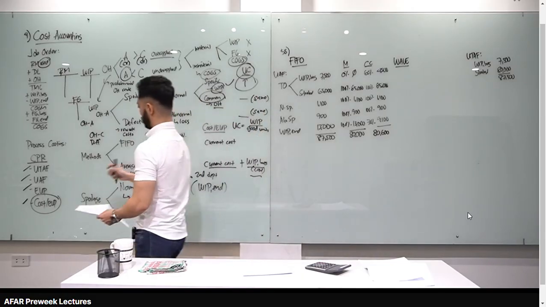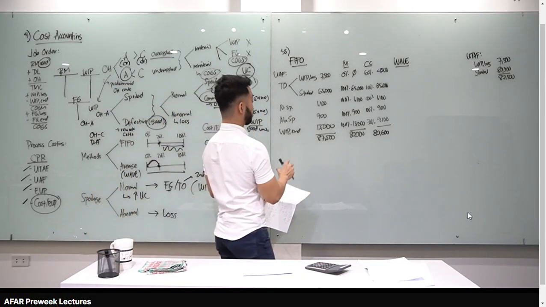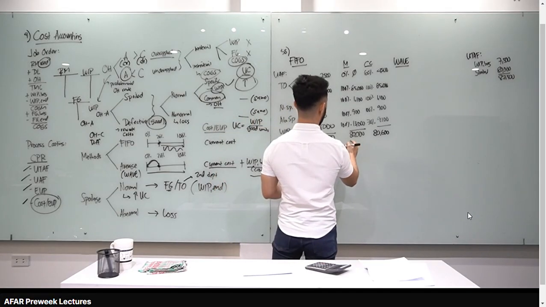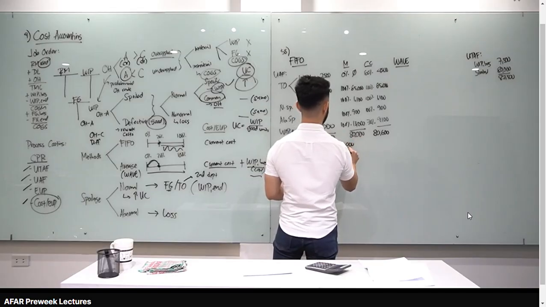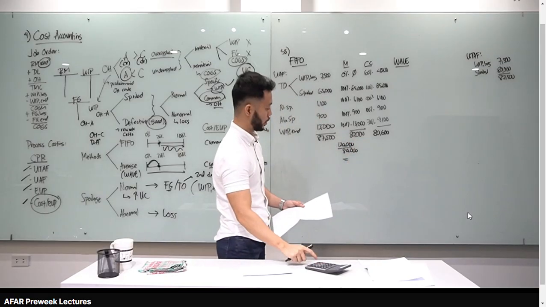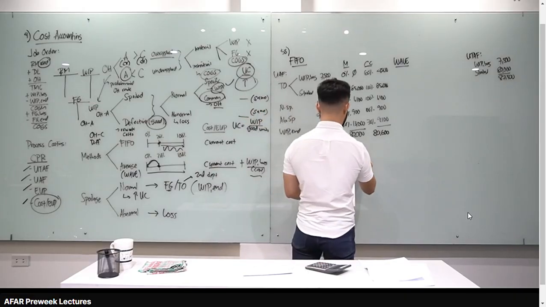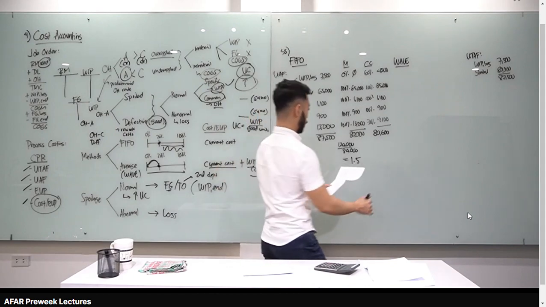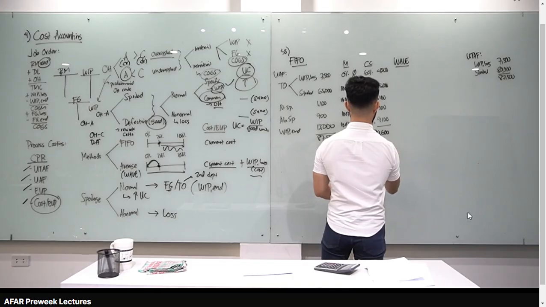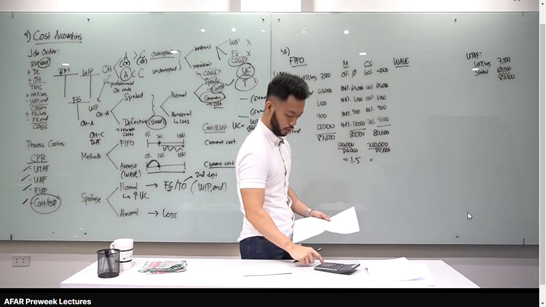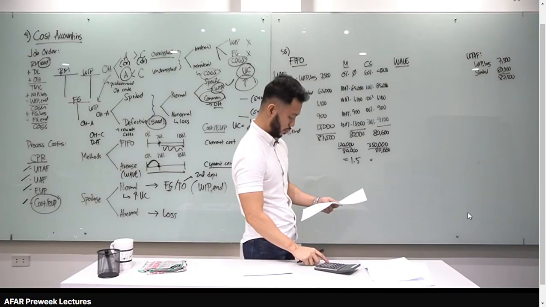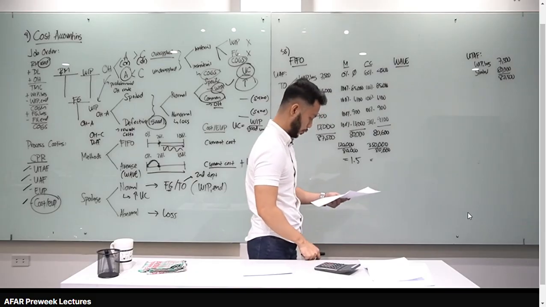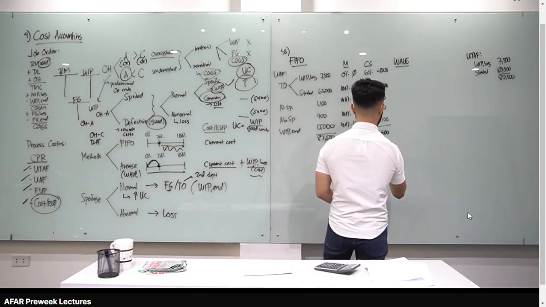After that, cost per EUP. Very important: since this is FIFO, we use the current cost. Where is our current cost? 120,000 for materials. Divide by 80,000. How much is the cost per EUP as to materials? 120,000 divided by 80,000, 1.5. For conversion cost, our current cost is 350,000. 350,000 divided by 80,600, 4.34. Okay? 4.34.